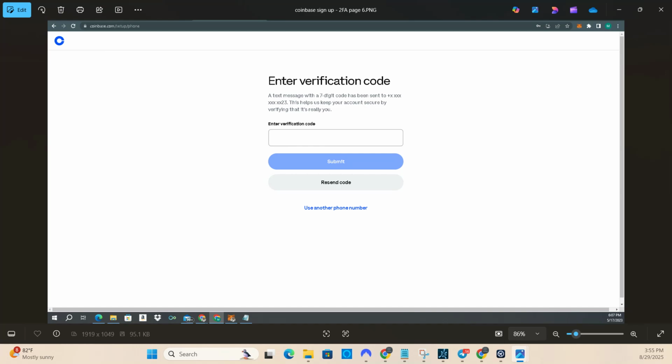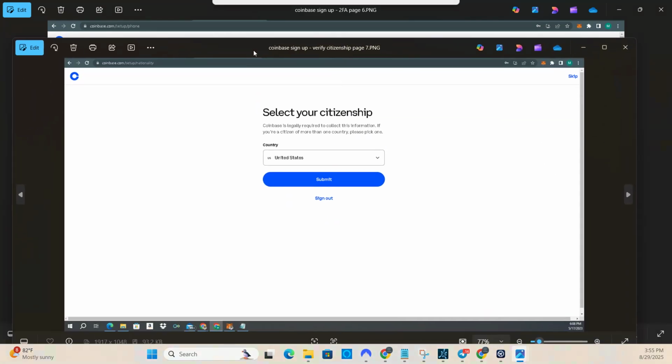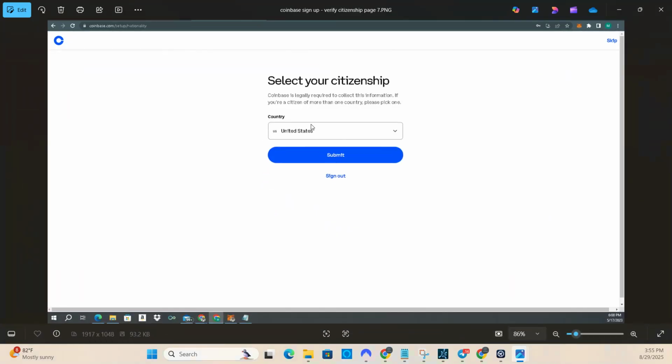All right. Now, after you click submit, they're going to bring you to a screen where you have to select your citizenship. You go ahead and do that. Then you want to click on submit from there.